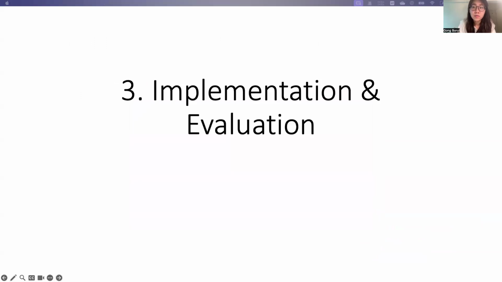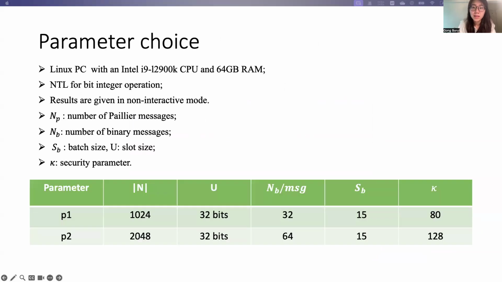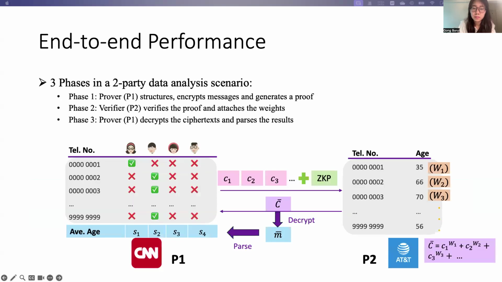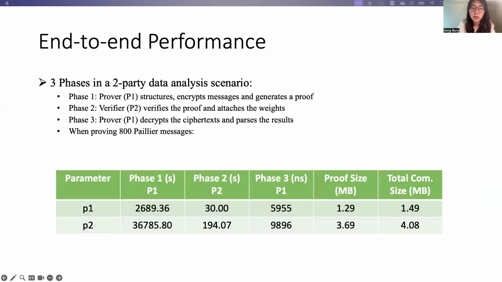And for the performance of our system, we examine it under 2 sets of parameters. For the 2-party data aggregation scenario we considered, we can see that with proving 800 Paillier messages at a time, the proof size is less than 2 or 4 megabytes under different parameters. And besides, we can see that the required verification time is also very small.